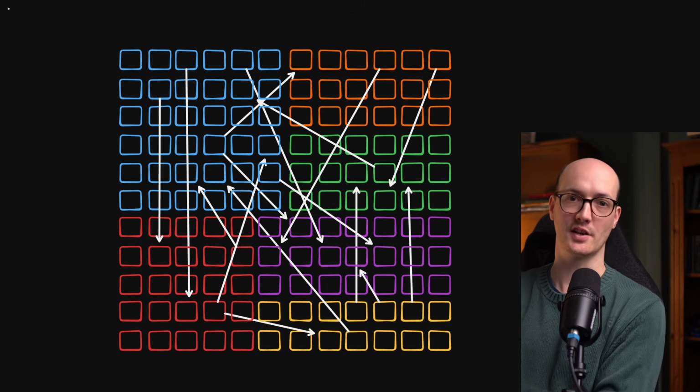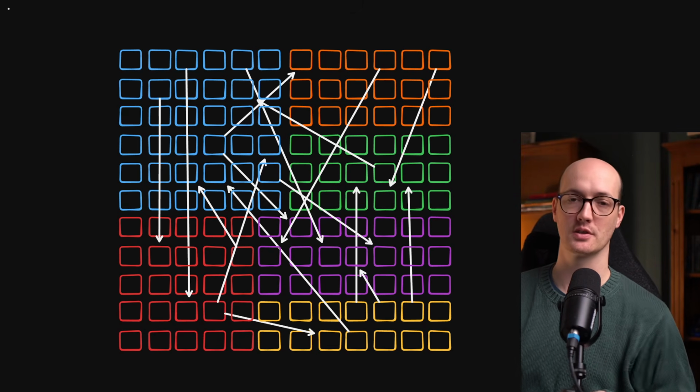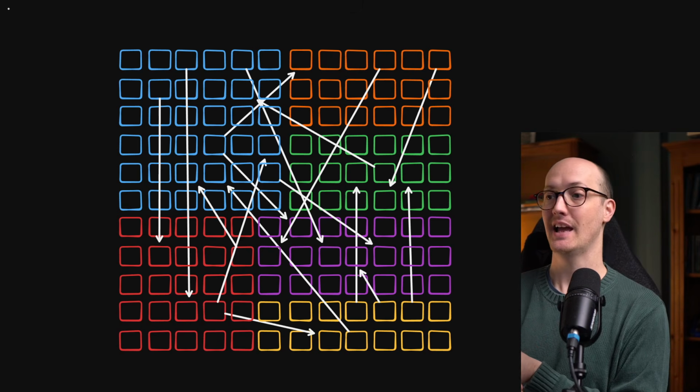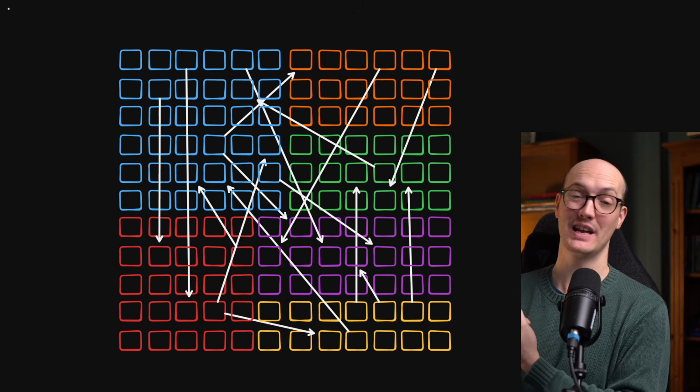So that's my rant for today. Your code base is probably not ready for AI because you're not using enough deep modules. And instead, you've got a web of interconnected shallow modules like this, which are really hard to navigate and really hard to test and really hard to keep in your head.